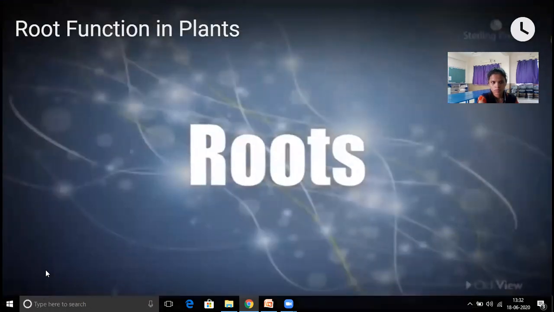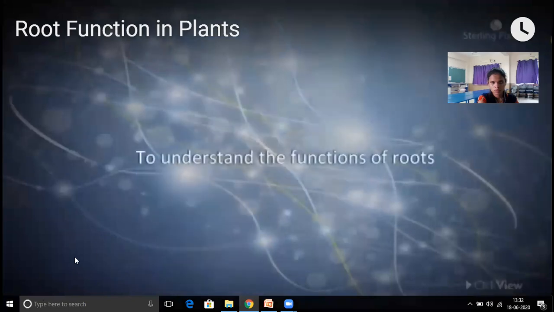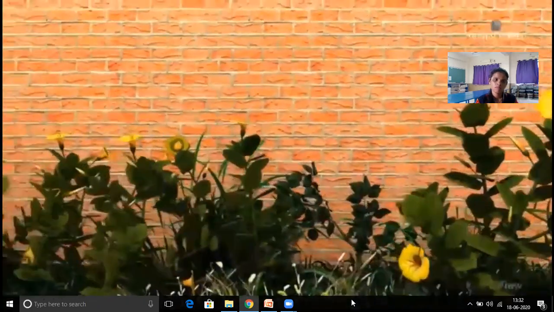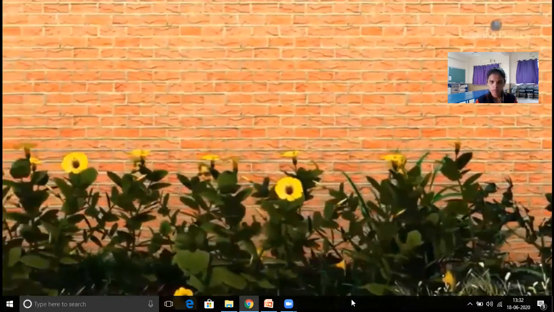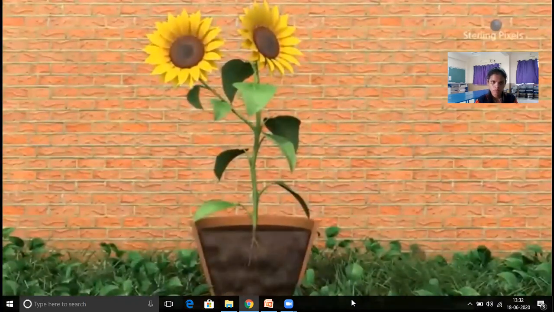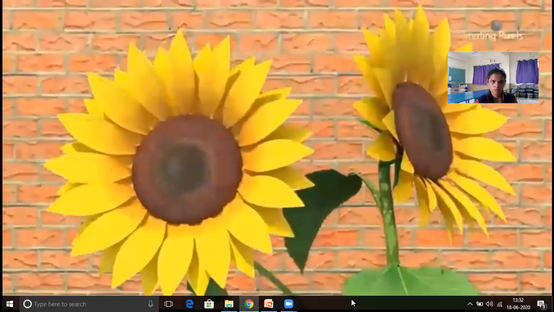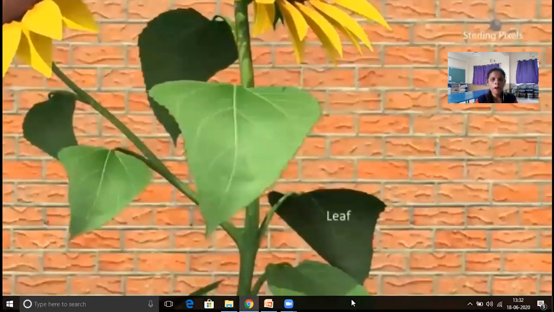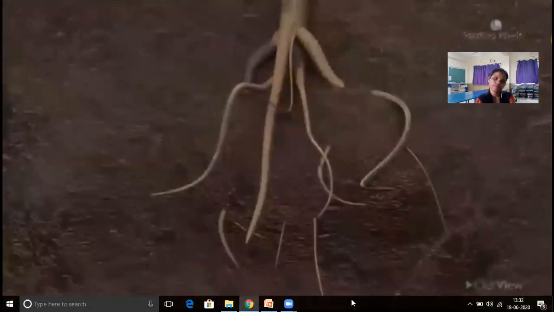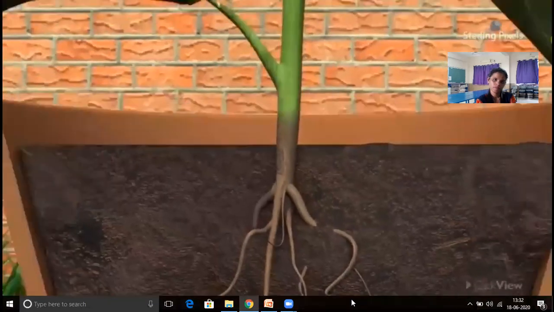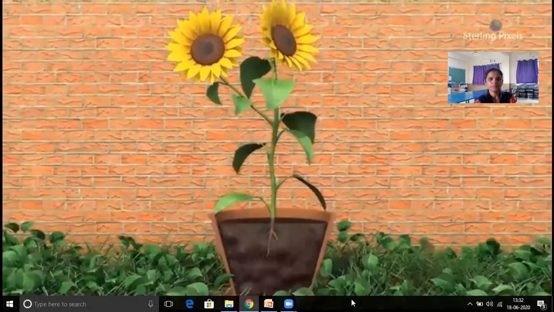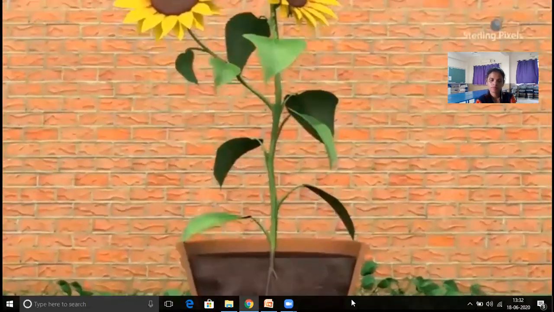Roots. Objective: to understand the functions of roots. We see many plants around us. If you look at this plant, you can see that it has flowers, leaves, a stem, and a root. These parts work together to help the plant to grow. Let's study in detail the functions of the root.